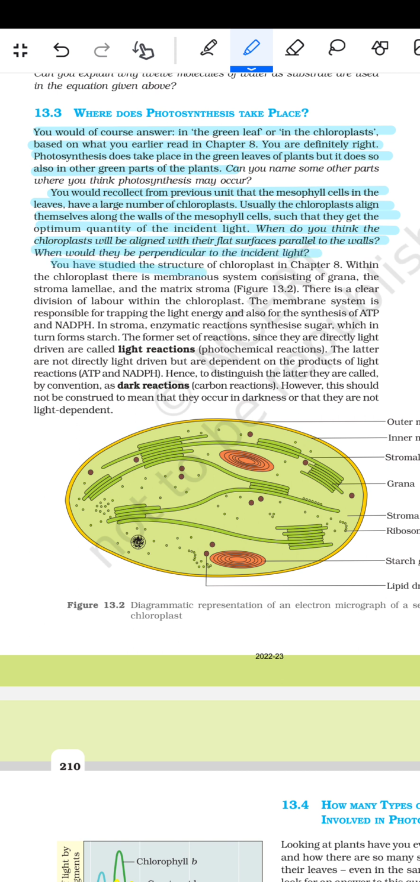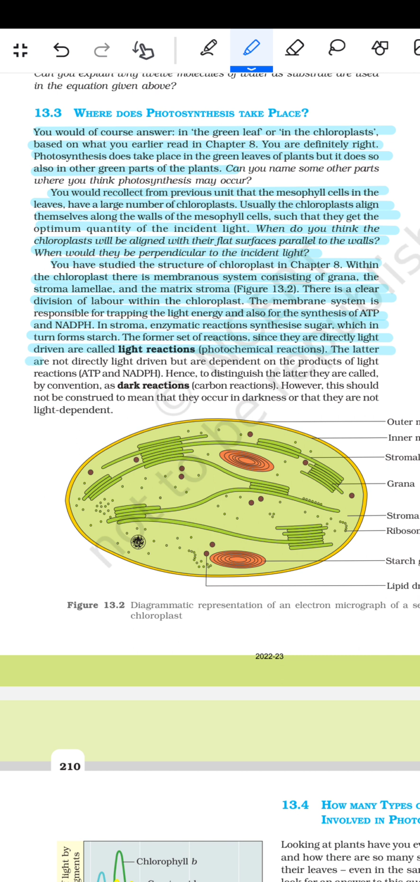You have studied the structure of the chloroplast in chapter 8. Within the chloroplast there is a membrane system consisting of the grana, the stroma lamellae and the matrix, the stroma. There is a clear division of labour within the chloroplast. The membrane system is responsible for trapping the light energy and also for the synthesis of ATP and NADPH. In the stroma, enzymatic reactions synthesize sugar, which in turn forms starch. The former steps of the reaction, since they are directly light driven, are called the light reactions, photochemical reactions.